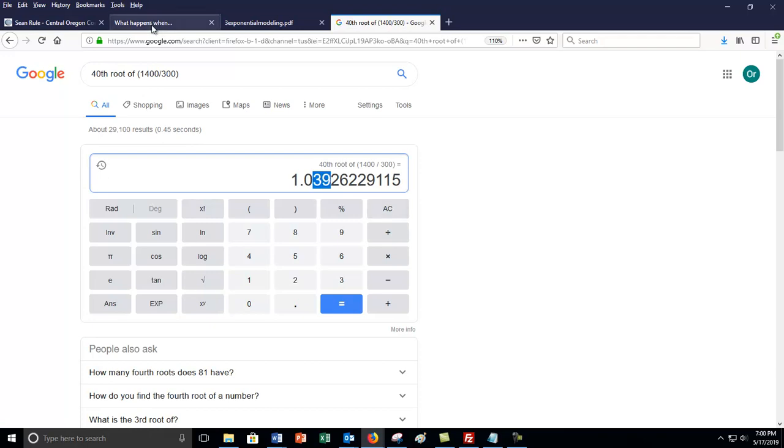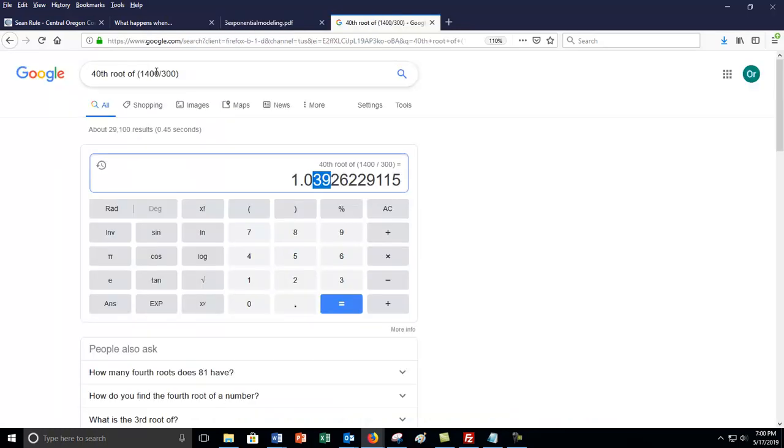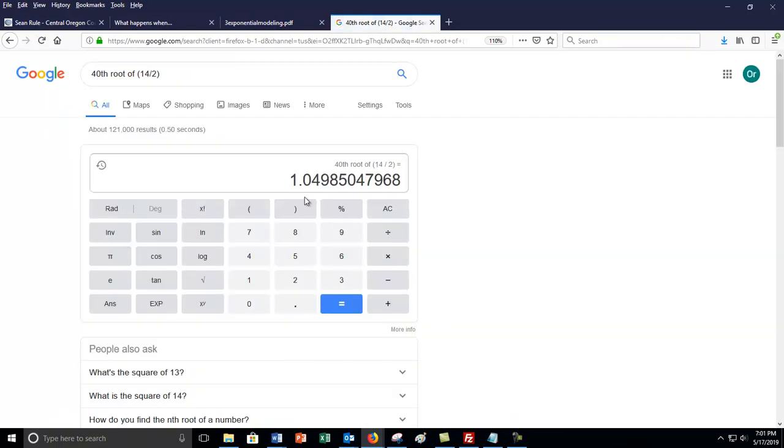The one that I was getting a lot of questions on was food. Food costs 7 times more. A lot of people said, wait a minute, there's no food value down here. Well, you don't need to have a food value because you know it's 7 times more. So what some people did, which I thought was pretty clever, was they made up numbers. They said, let's assume food costs $2 in '78. 7 times that is 14. So they would do $14 divided by $2, and they'd end up with a rate of about 5% increase in food.